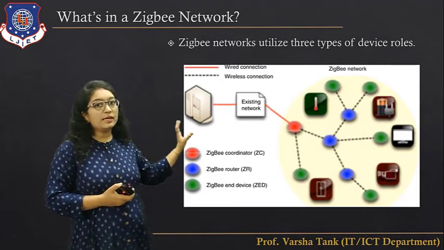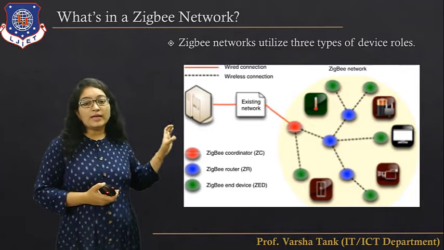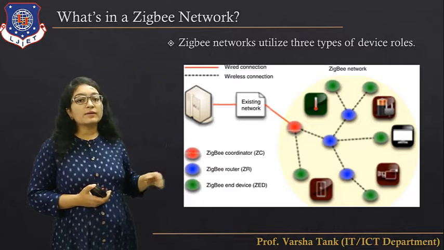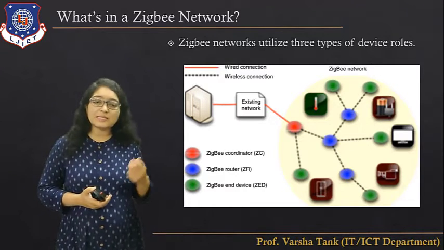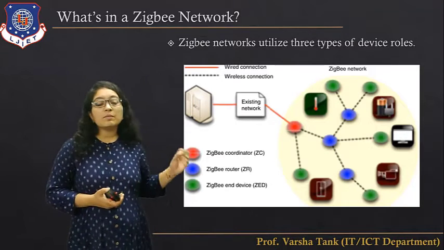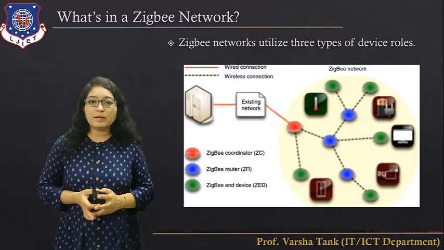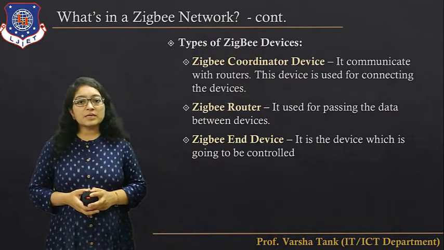And here you can see the three different types of nodes in the network. ZigBee coordinator means it will coordinate the entire network. ZigBee router will receive the messages from some devices and then transfer the messages to the destination devices. And ZigBee end devices are actually operated using the ZigBee network. So these are the three types of ZigBee devices.